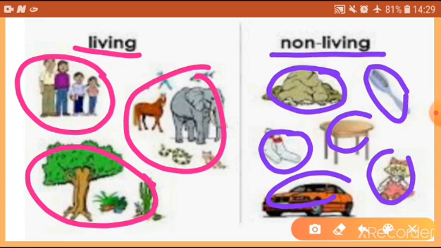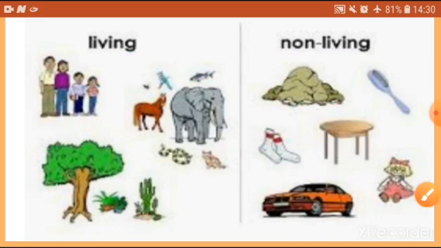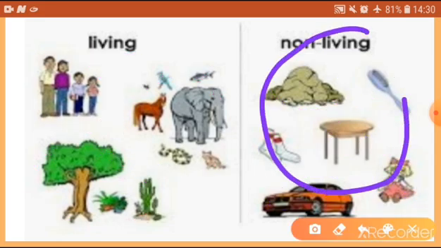Have you ever seen any mountain, building or furniture growing? No, it is not possible. Why? Those are all non-living things.